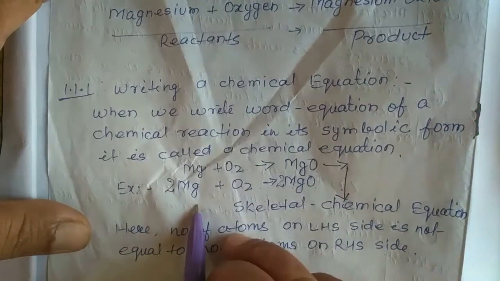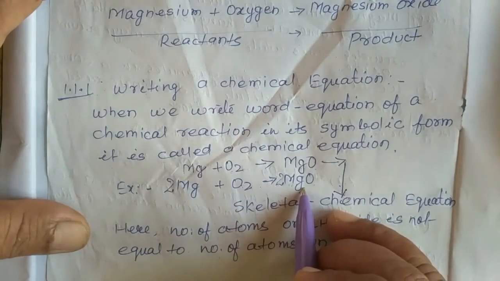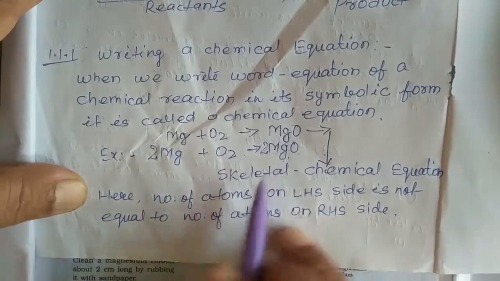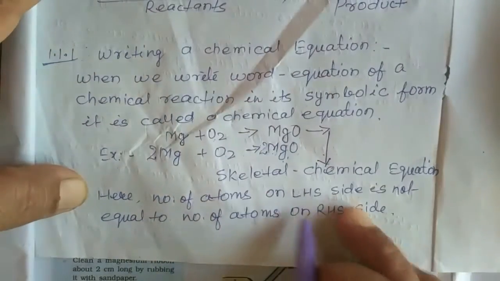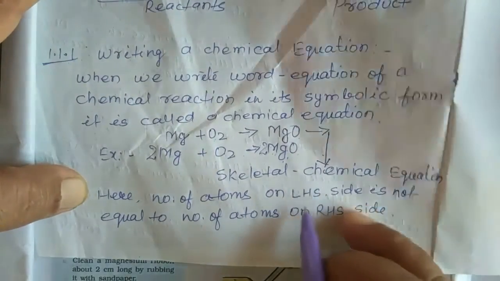Now see, it is called the skeletal chemical equation because it is not balanced, an unbalanced equation. Now we balance it, and when we balance it, then it is called a chemical equation. While balancing the chemical equation, we balance the number of atoms of each and every element.